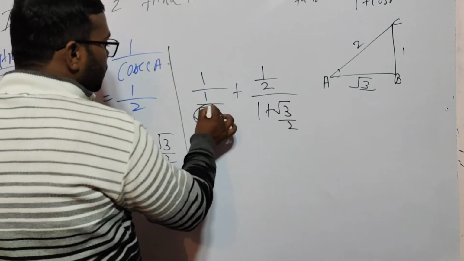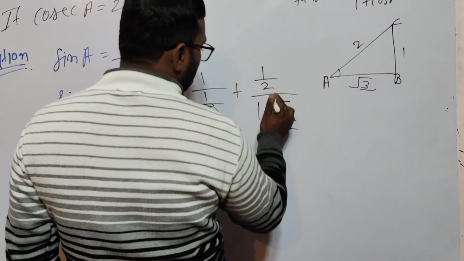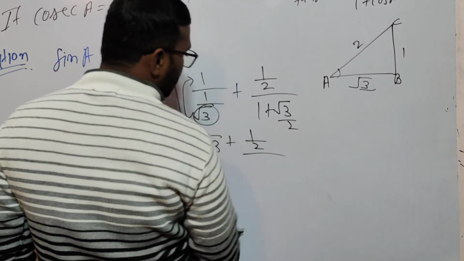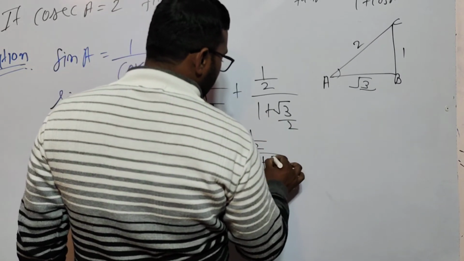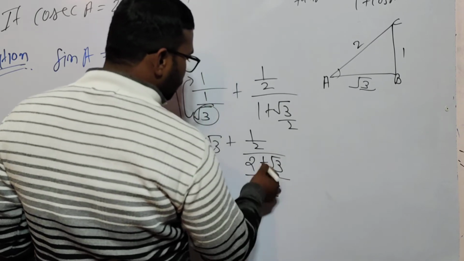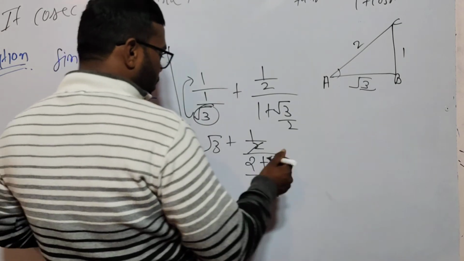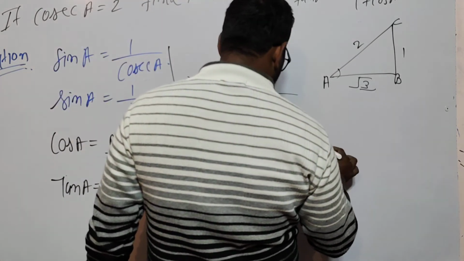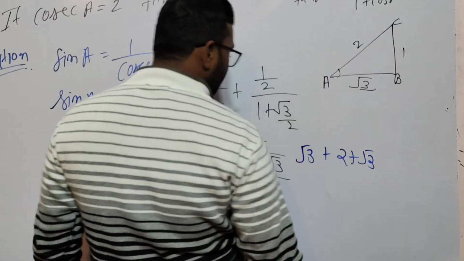Okay, this 3 comes here, so under root 3 plus, and 1 by 2 remains here as it is. So this is 2 plus under root 3, divided by 2. So these two cancel out, and we get under root 3 plus 2 under root 3,